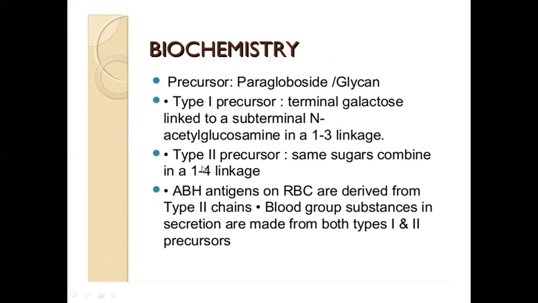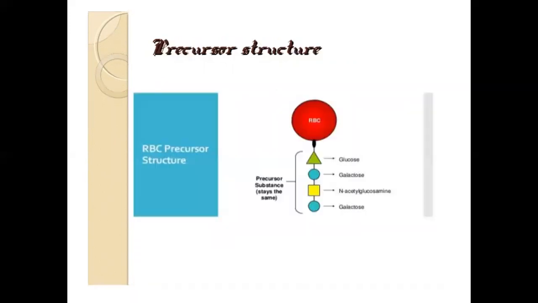So we make use of type 2 in detecting antigens that are present on the RBC. Okay, so this is the precursor structure, the one I've told you has four molecules of sugar: two molecules of galactose, one molecule of N-acetylglucosamine, and one of glucose. So this is the precursor sugar.